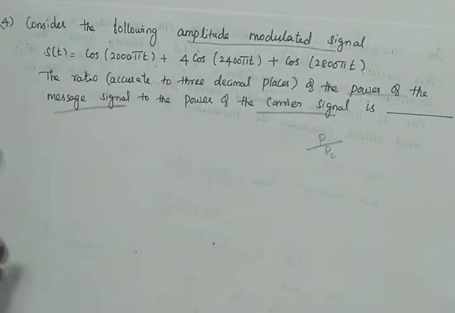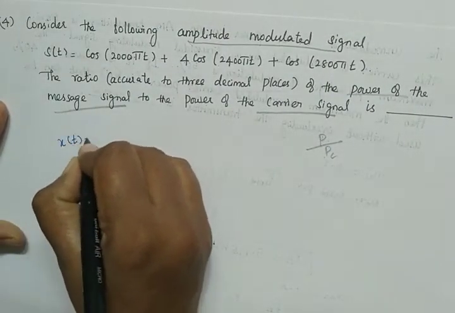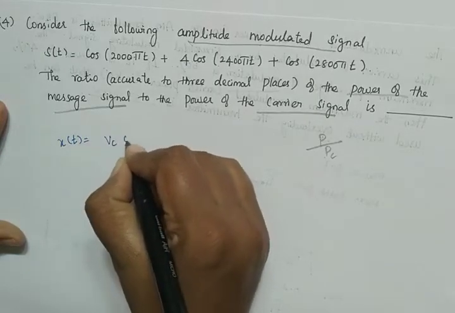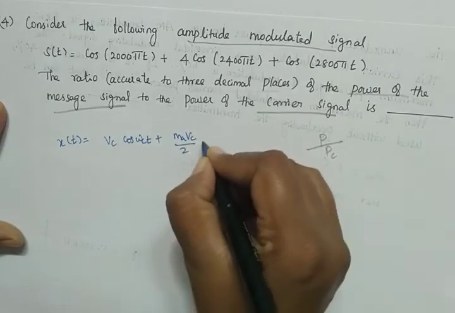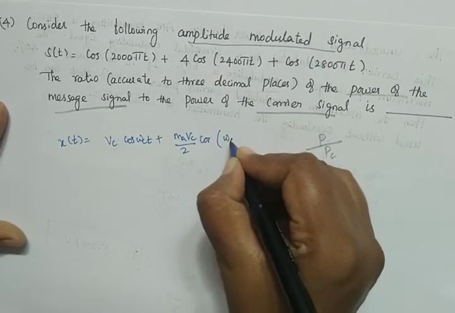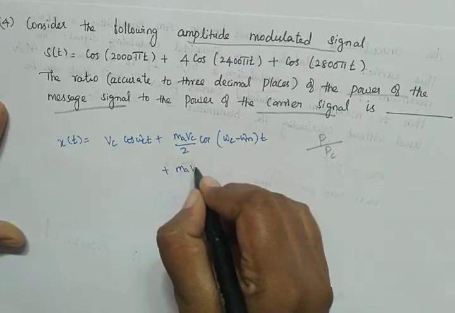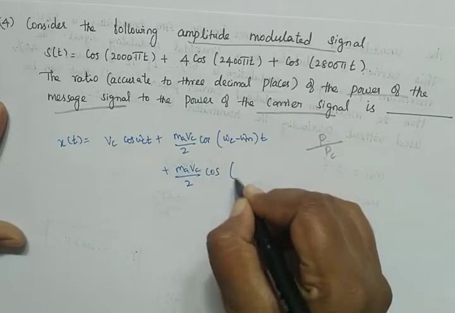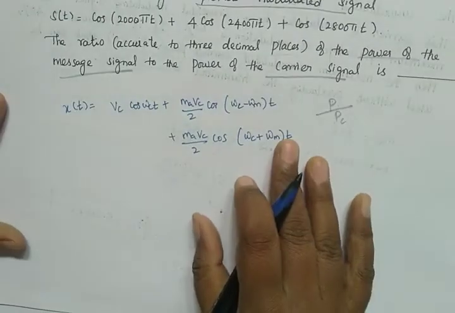So for a single sinusoidal AM signal, we can write x(t) = Vc cos ωct + (ma Vc/2) cos(ωc − ωm)t + (ma Vc/2) cos(ωc + ωm)t. This is the general expression.